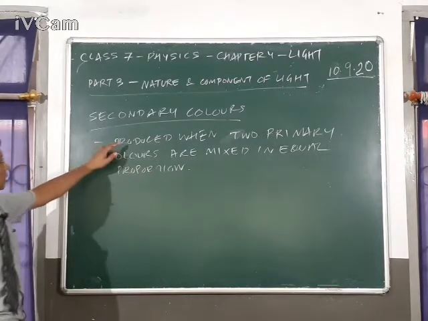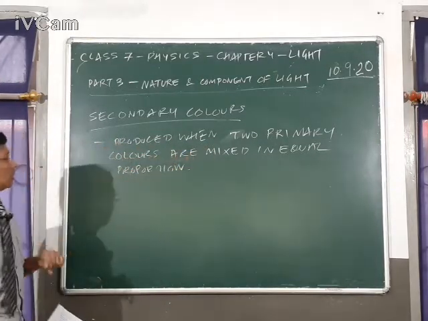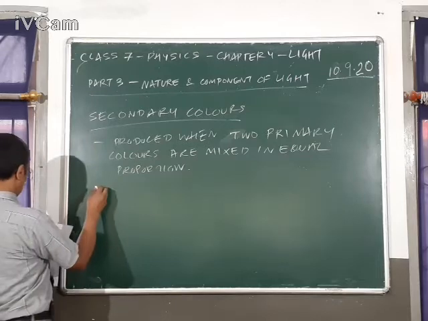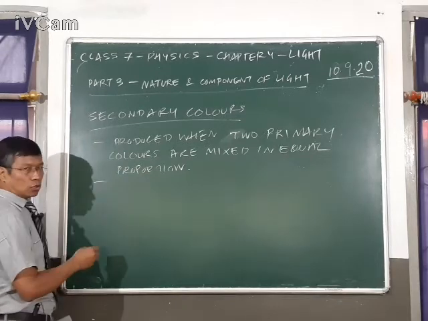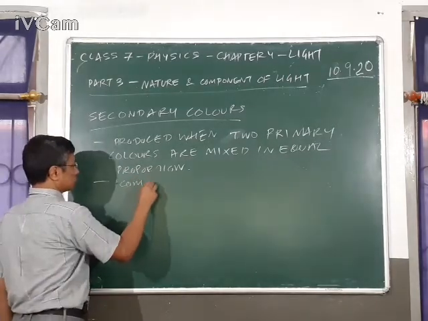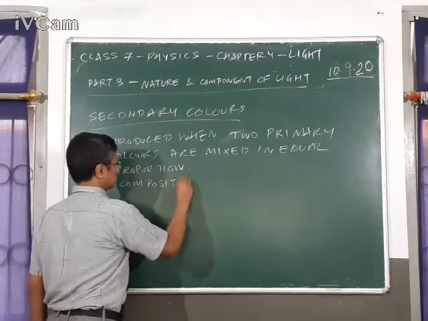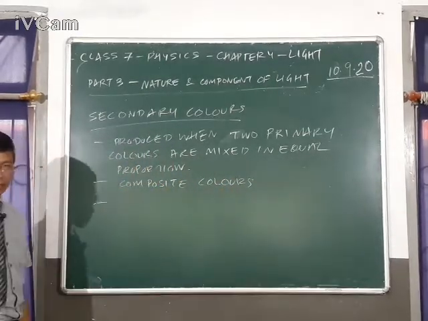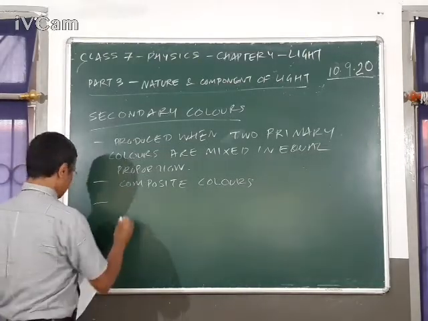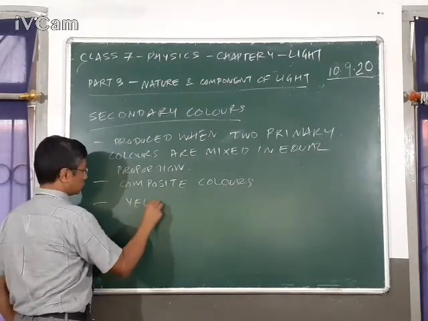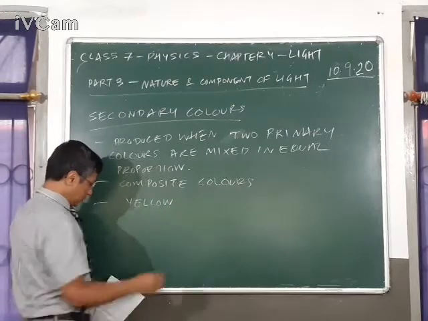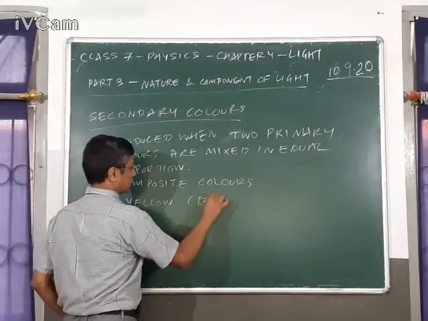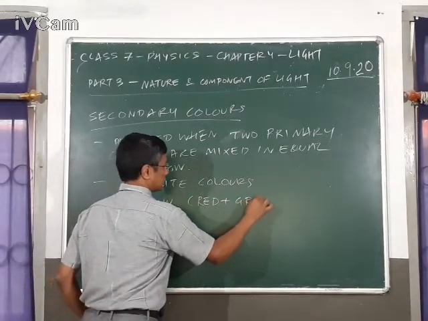So secondary colors are produced when two primary colors are mixed in equal proportion, and they are also called composite colors. And these are the secondary colors. They are yellow, and you will get yellow when you mix the two primary colors red and green.